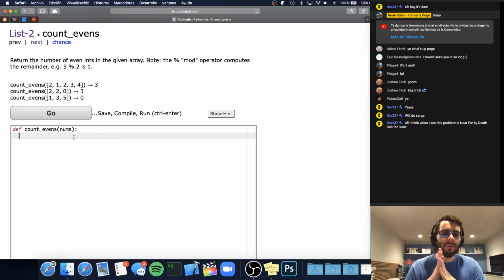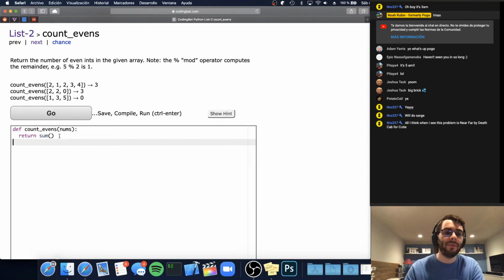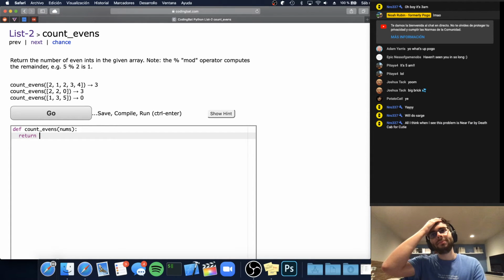Count evens. Return the number of even numbers in a given array. Alright, fine. We want the number of numbers. So we want to return the length of something, right? Just the number of things, not the sum, just the length. And all we need to do is a filter. I'll use the filter function. You could use a list comprehension if you want.